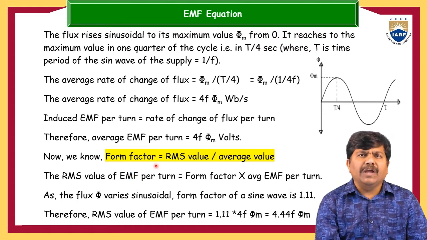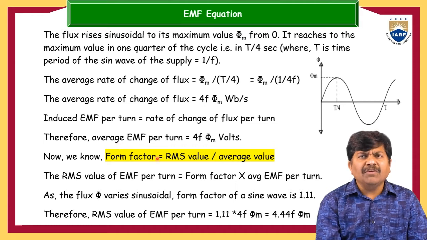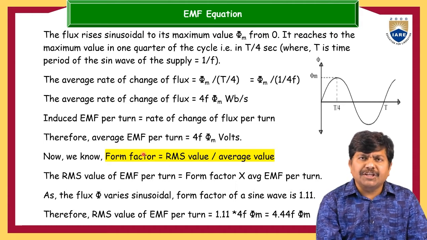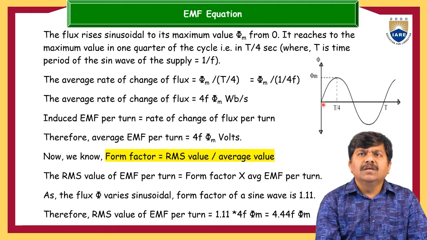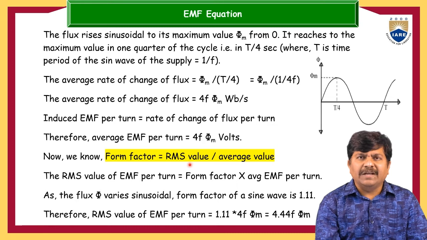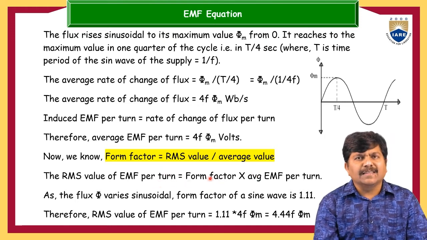But here, which factor do we have to select? The available value is the average, and we require the RMS. So let us take the ratio of the RMS value to the average value, because we are computing these values for alternating quantities. From the fundamentals of AC circuits, this ratio is nothing but the form factor. So the RMS value of EMF per 1 turn is equal to form factor into average value. The form factor is 1.11.